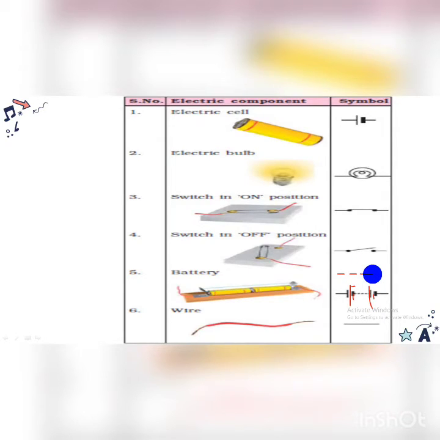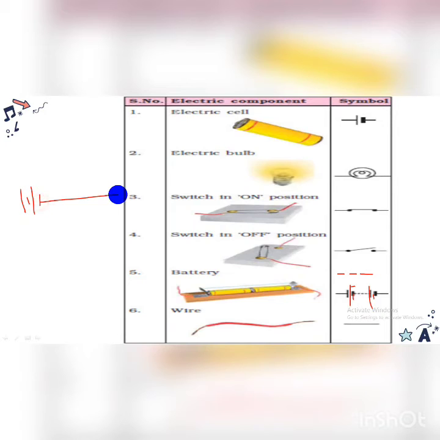What is the reason behind that? If it is drawn in this manner, then you can consider that so many electric cells are there which cannot be directly shown with the help of so many vertical lines. So at that time we draw the first and last symbol and use a dash line in between. But if there is no dash line in between, and these two are attached together, then this is positive, this is negative, this is positive, this is negative.